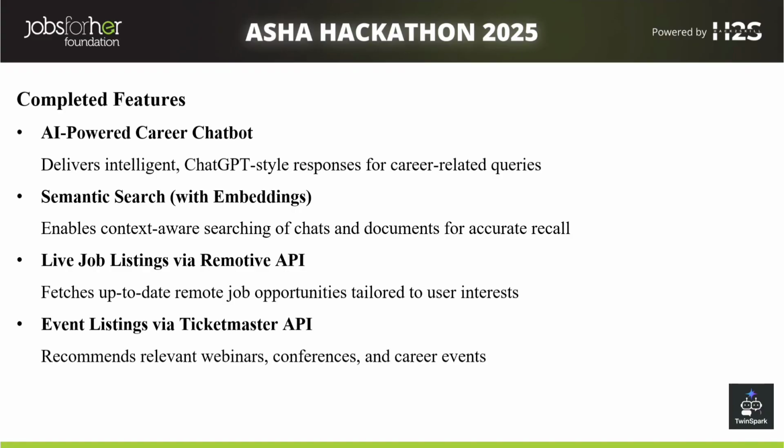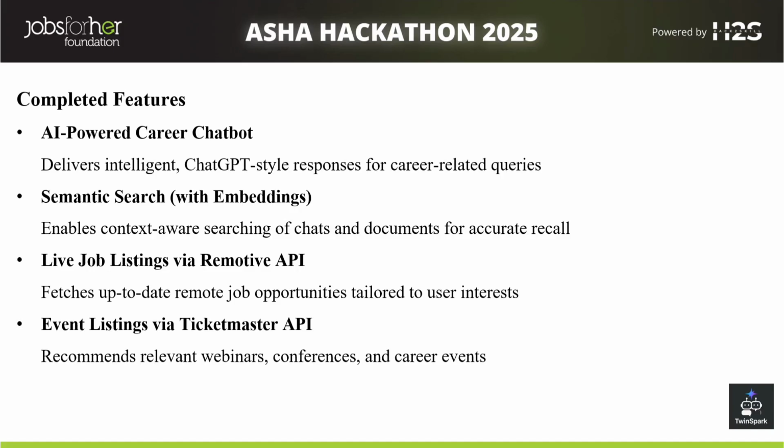For semantic search, we have used Pinecone, and for job listing, we have used the Remotive API. And in future enhancement for betterment, we can use LinkedIn APIs and Indeed APIs. As of now, we have used the Remotive API because the LinkedIn and Indeed APIs require a certain time, like 3 to 4 weeks, for approval.